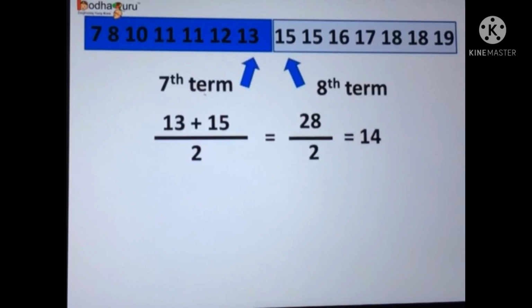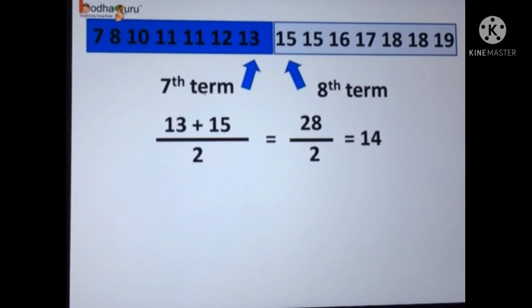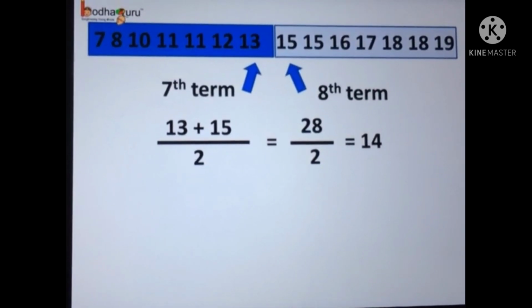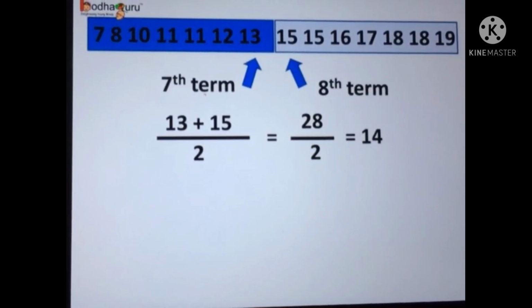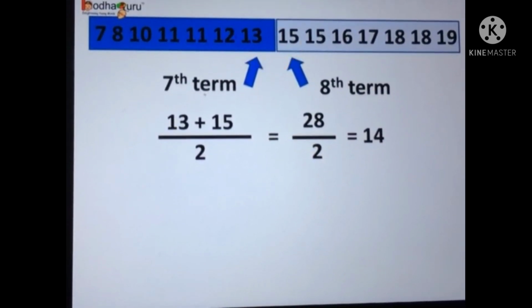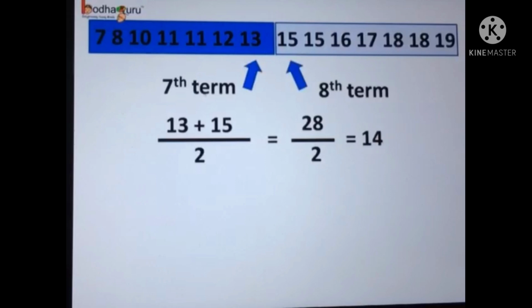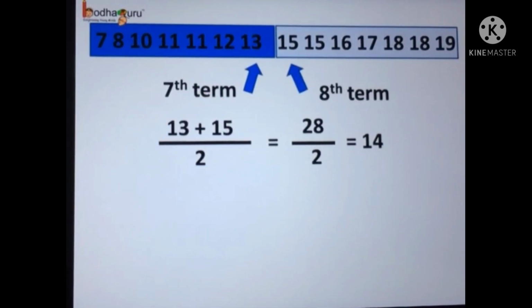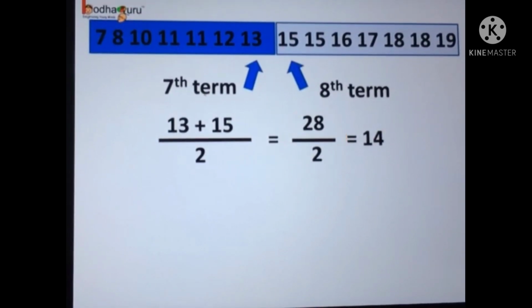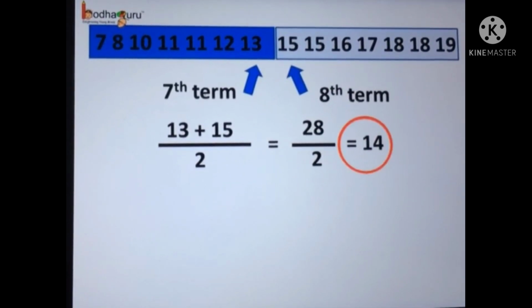So, we add these two middle values and divide them by 2. The two middle values are 13 and 15. Let's divide the sum by 2. So, we get 28 divided by 2, which is equal to 14.